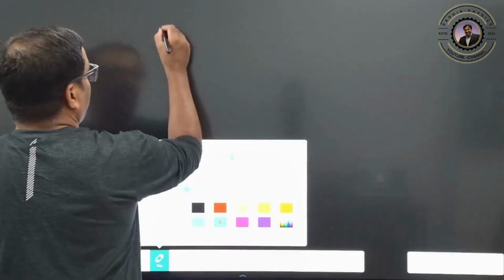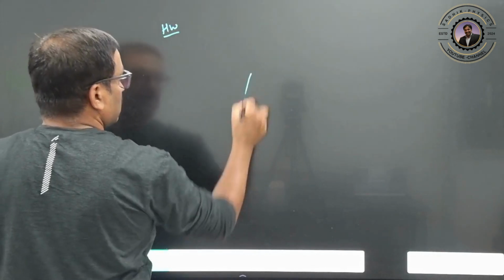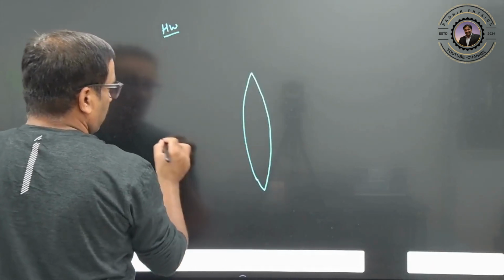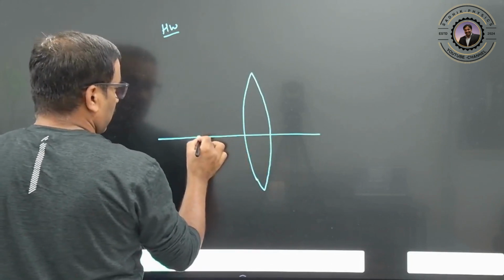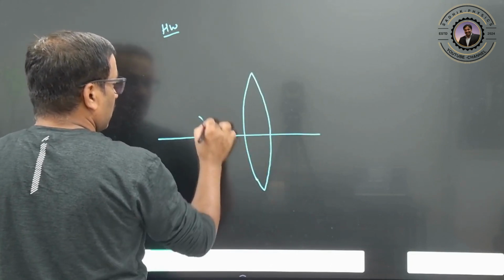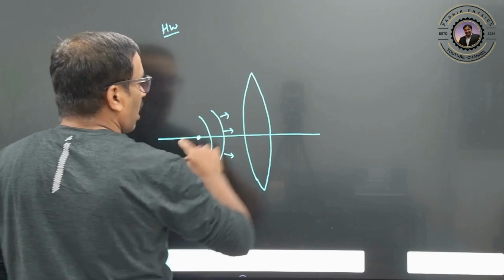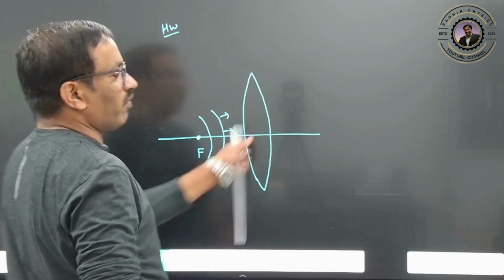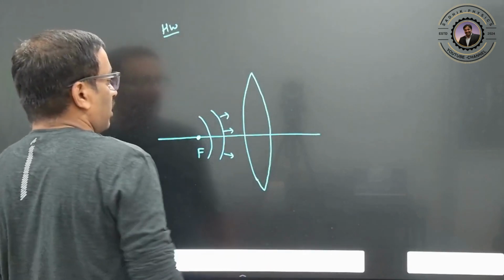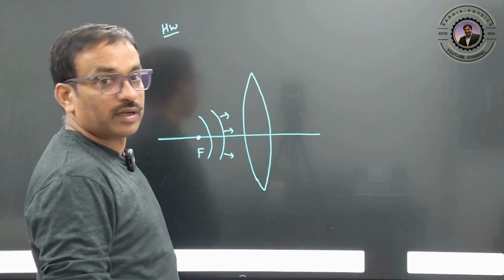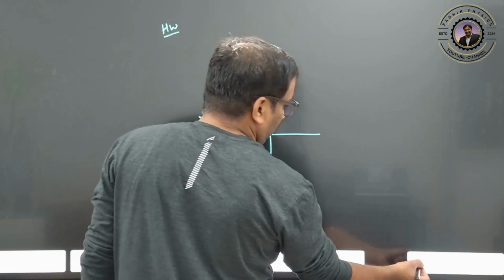Also, do one homework. Suppose this is your convex lens, and at the focus there is a point source, and spherical wavefronts are coming and falling on this. After refraction, what wavefronts are going to come out? Please comment on it in this video. Clear? So as homework, you do it.